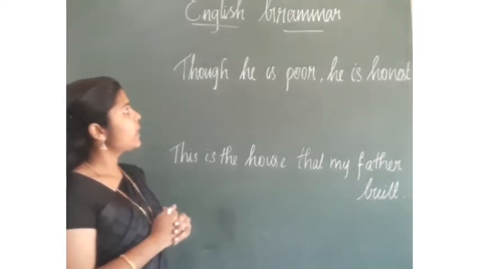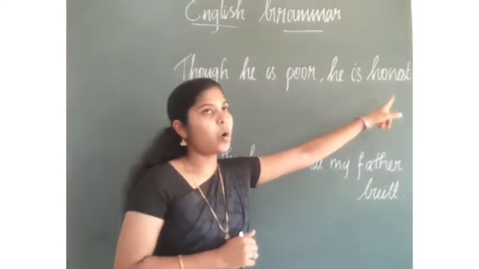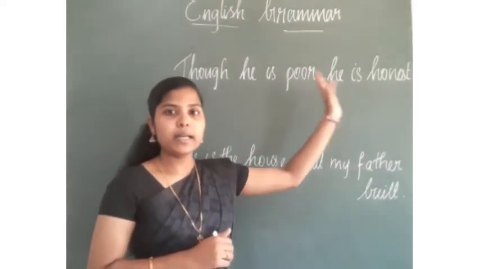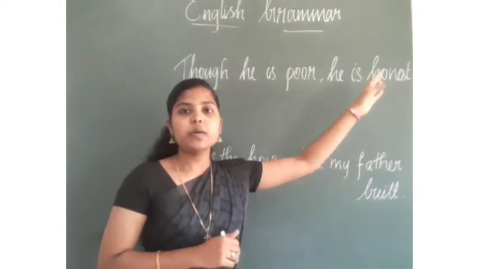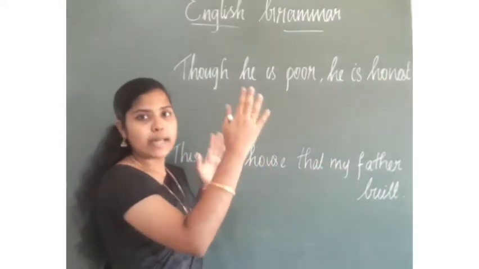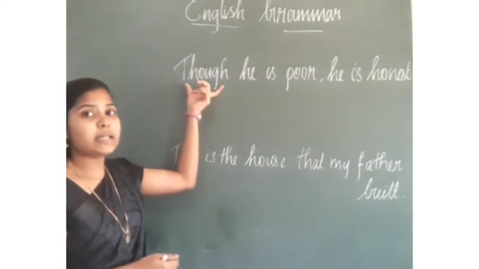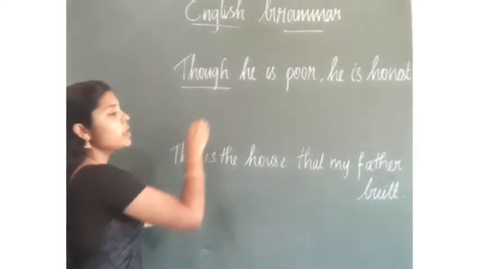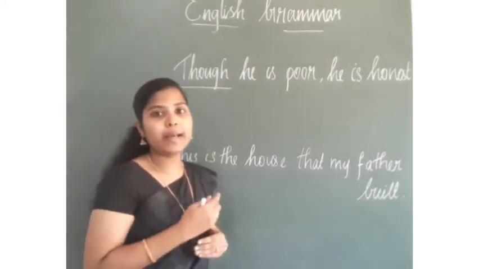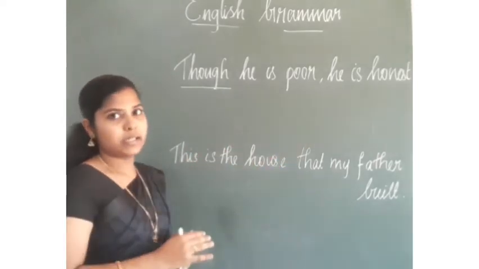Now here we have two sentences. He is poor. He is honest. So here we are combining these two sentences by using a subordinating conjunction though to form it as a complex sentence. Okay. Before that, let's divide this sentence first.